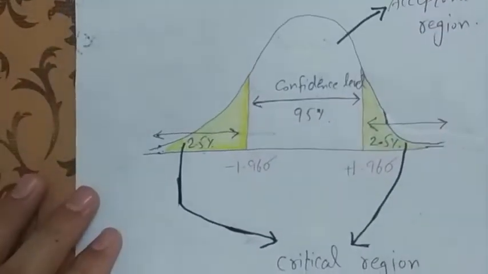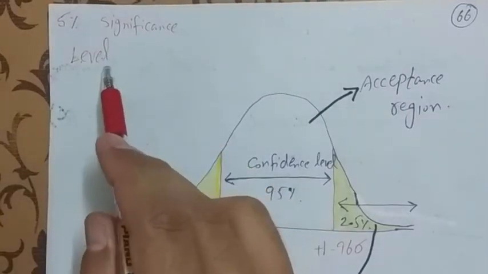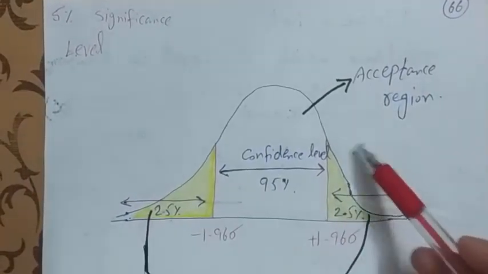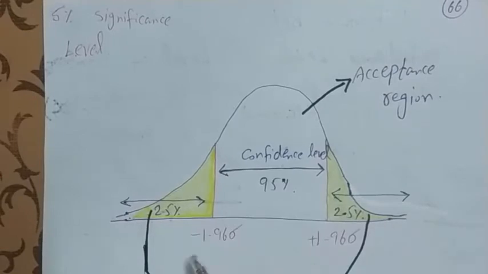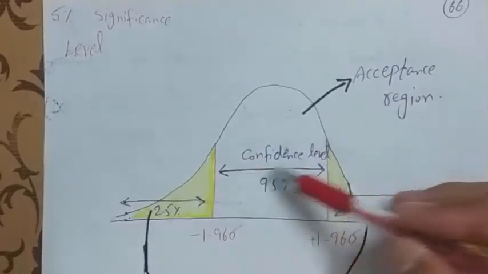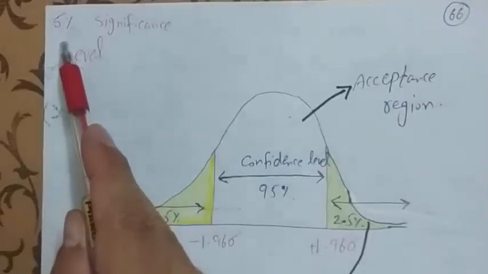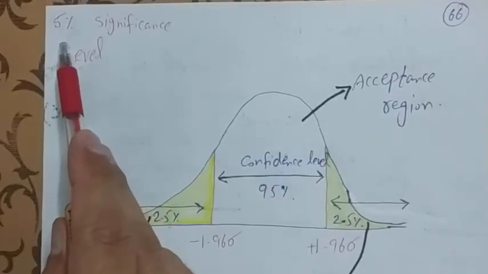Now, we see the significance level graphically. This is a bell-shaped structure, and between minus 1.96 sigma and plus 1.96 sigma, this is the confidence level.